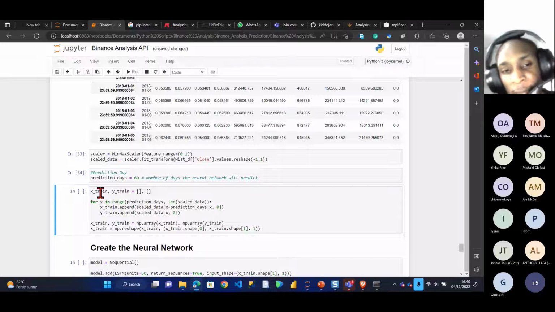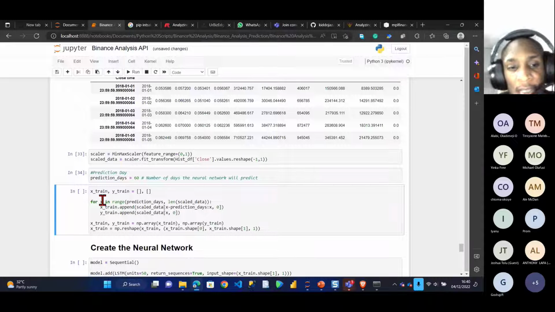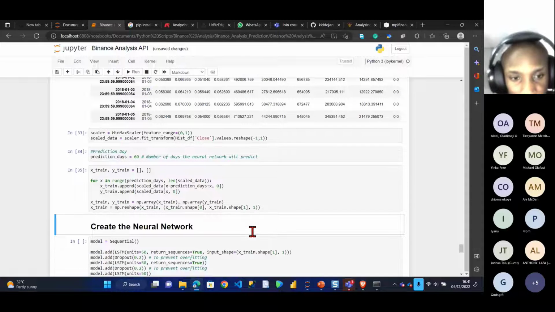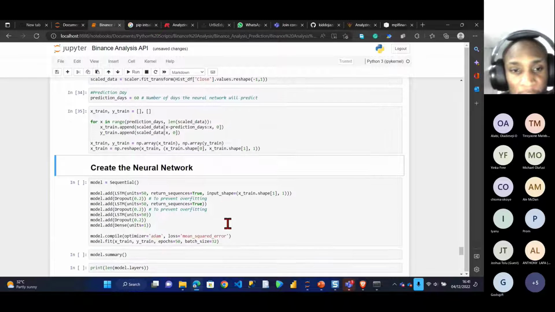Now, for the neural network, I have to have a train and a test set. So I have my X train, I also have my Y train, and I've created a loop to look through everything. These are just some technical terminologies: when you're training your model, you have to split it between the train set and your test set. So just run this.